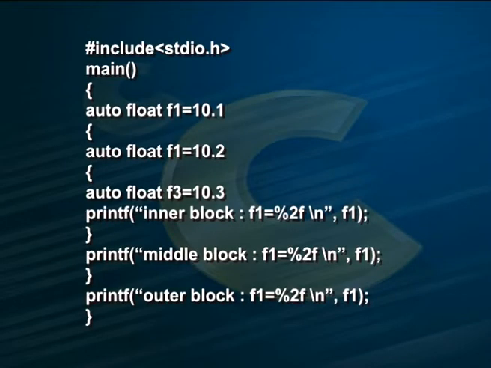Let us now consider a program to illustrate the concept of auto variables. This program declares variables with the same name in different blocks. #include <stdio.h>, main, within the braces auto float f1 = 10.1; within the braces auto float f1 = 10.2; within the braces auto float f1 = 10.3; printf "inner block f1 = %.2f", f1, close the brace; printf "middle block f1 = %.2f", f1, close the brace; printf "outer block f1 = %.2f", f1, close the brace.